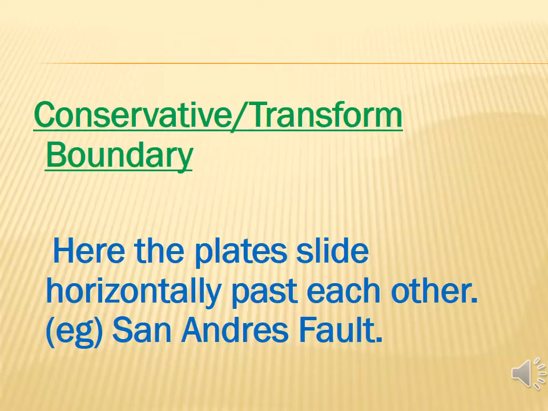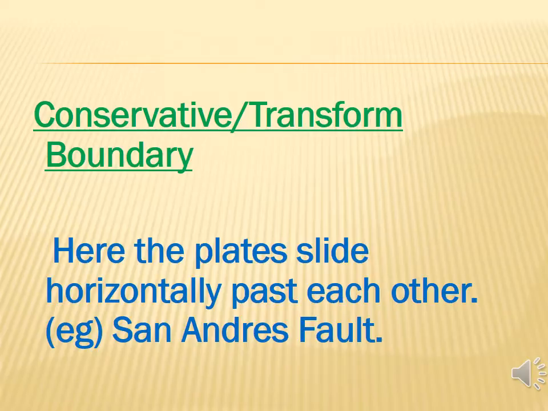Conservative or transform boundary. Here the plates slide horizontally past each other. Example, San Andreas Fault. You see the picture, page number 161. The plates move horizontally. You see that one goes down and one goes up. The plates are moving, yes or no? So this is called the transform boundary. Transforming from one place to another place, they are moving. Example, San Andreas Fault.